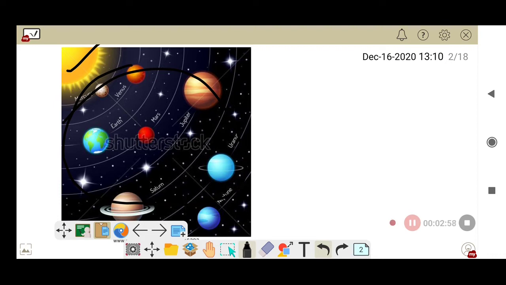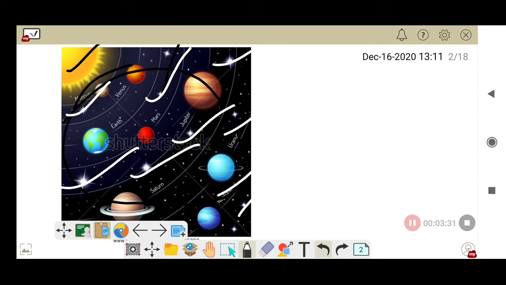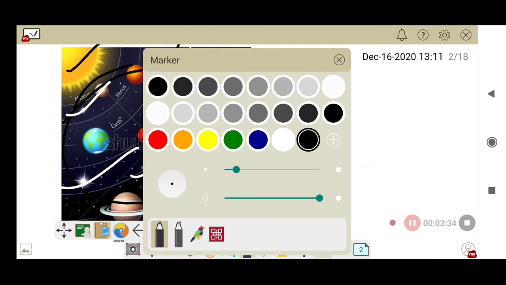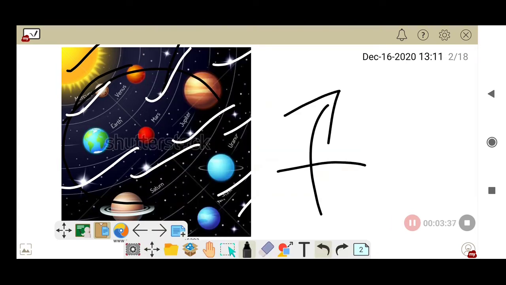Before knowing about the solar system, we have to know what is meant by celestial bodies first. Celestial bodies means the objects which shine in the night sky, or the objects which are above the earth's atmosphere. So those objects are called celestial bodies.